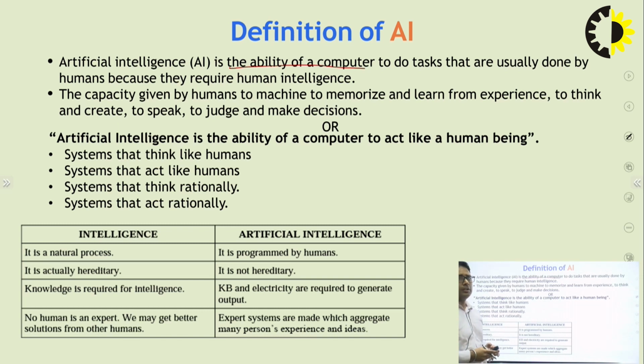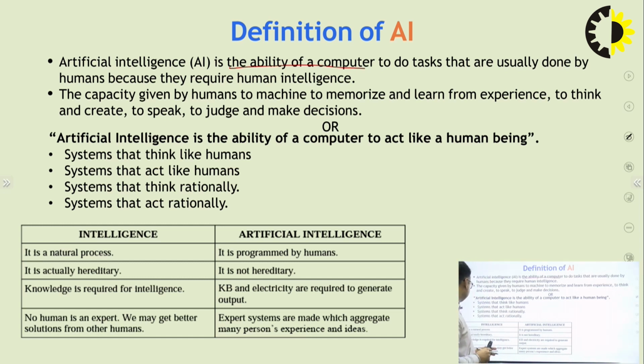Here we also mention the difference between natural intelligence and artificial intelligence. Natural intelligence is a natural process, that means it is God gifted to humans. But artificial intelligence is programmed by humans. Natural intelligence is hereditary, while artificial intelligence is not hereditary. Knowledge is required for intelligence; a knowledge base and electricity are required to generate outputs.